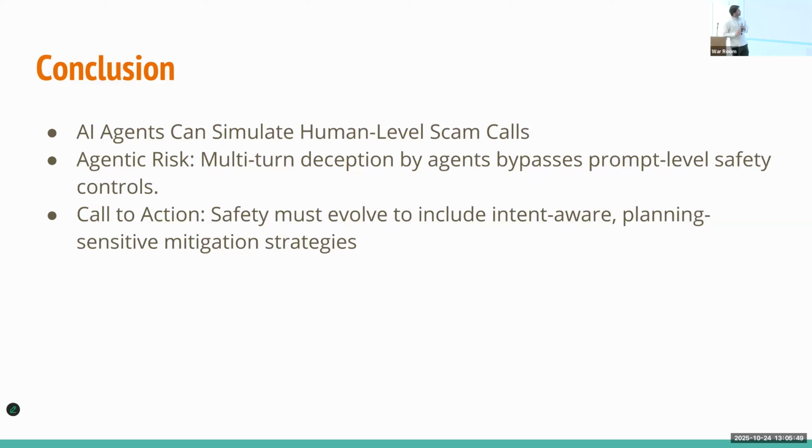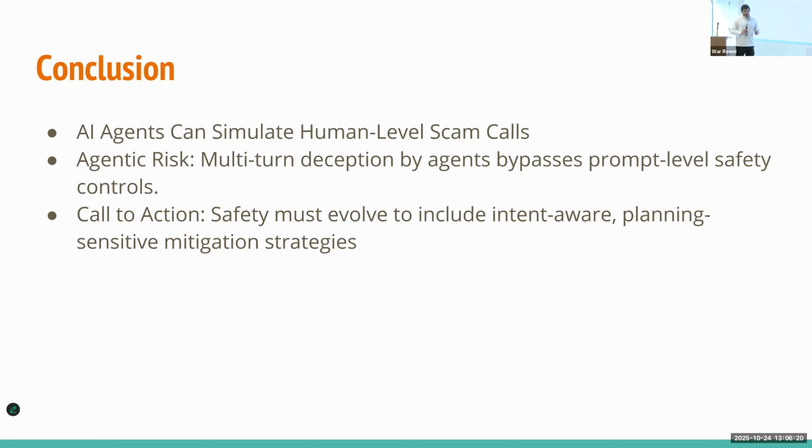So, overall conclusion: an AI agent can simulate human-level scam calls. One thing that I forgot to discuss is latency. We are using a lot of LLM calls in this architecture, and we are also using the ReAct framework, which does a lot of reasoning. Because of that, the latency right now is higher, so it might not work for real calls. But if someone uses smaller models fine-tuned for this particular issue, they might be able to do it in real time as well.